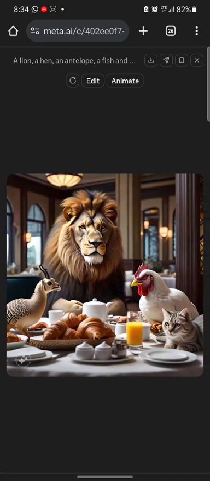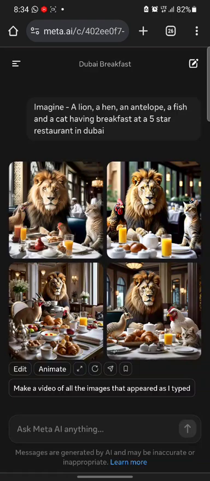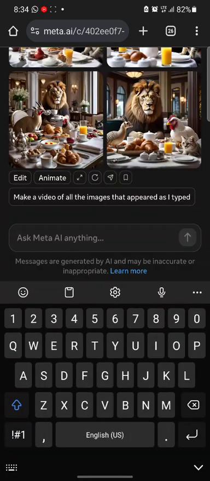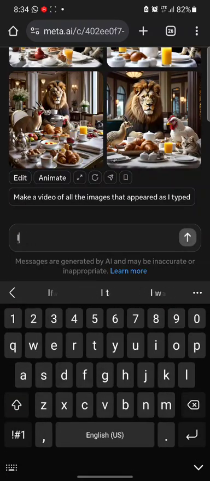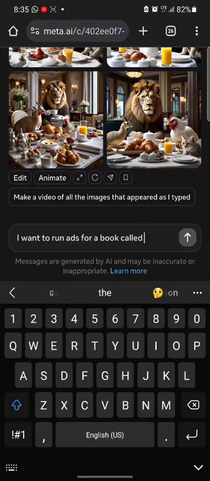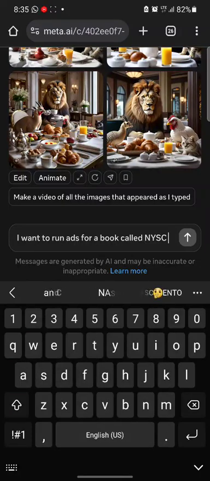So anything you want, you can just type it in this place and it will give it to you. You can also type, I want to run ads for a book called NYSC Secrets.